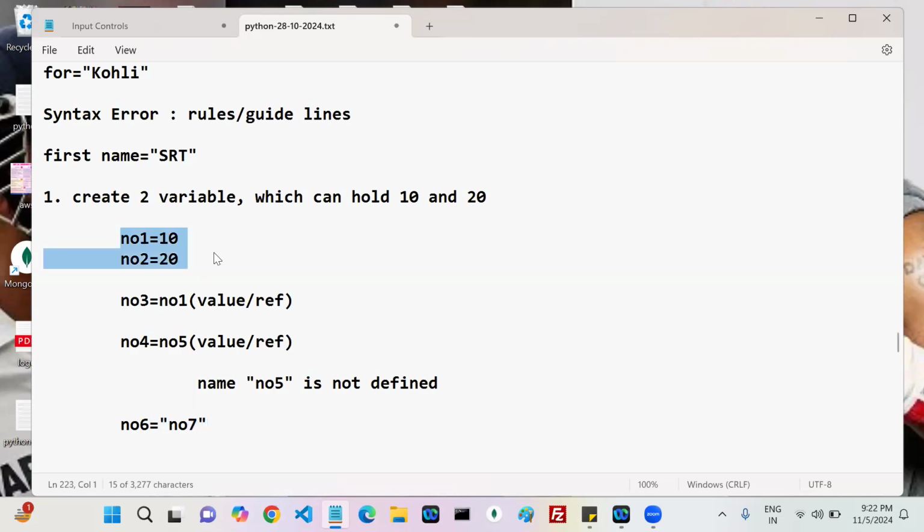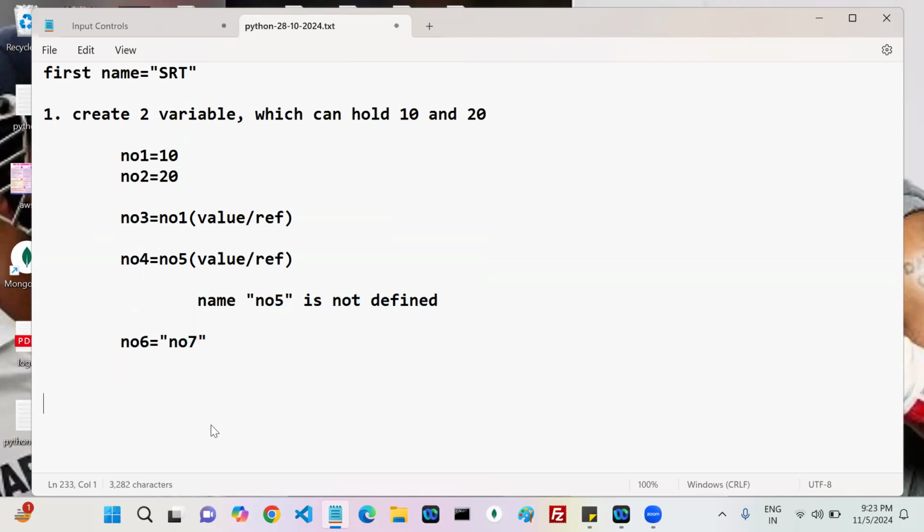So here the first two are straightforward. In the second one, you can assign one more. You can assign one reference to your variable. Here also you assigned a reference only, but that reference is not defined, so you get: name number 5 is not defined. Here it holds a direct value, straightforward. It's a string value. Agreed, everyone? You're okay? Okay then.